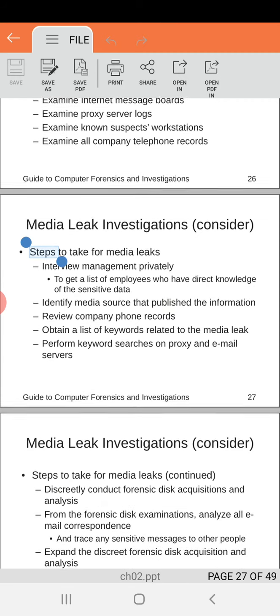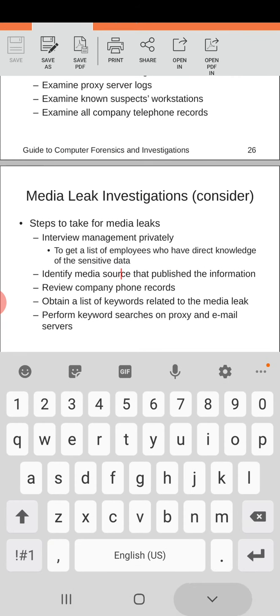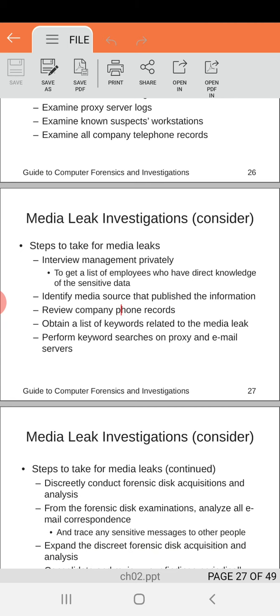The first thing that we are going to do is look for the interview. We are going to take the interview privately. That means we are going to get a list of all the employees who have direct knowledge of the sensitive data, and then we are going to interrogate them. We are going to ask them certain questions with respect to the security or the privacy of the data which has been leaked out. Second, we can identify the media source, that is, from where the information has been leaked out.